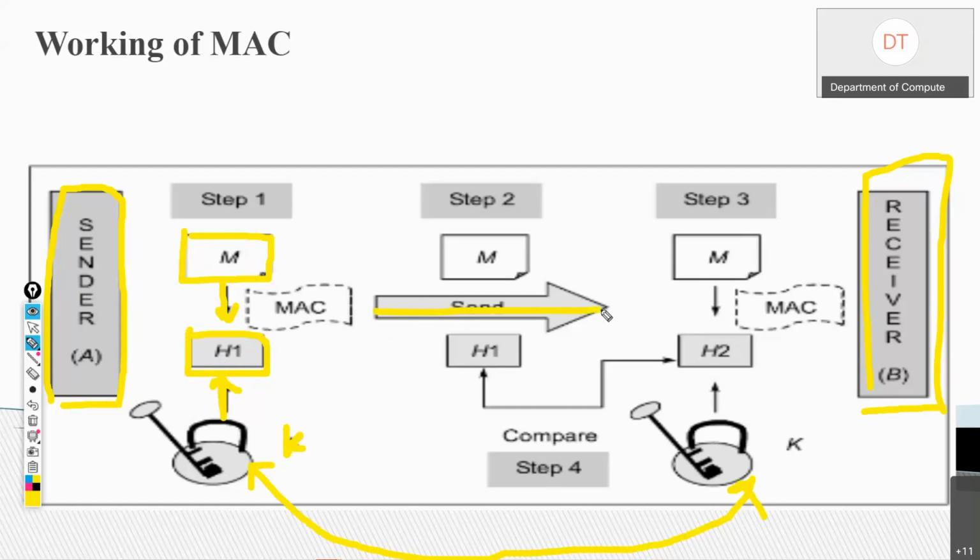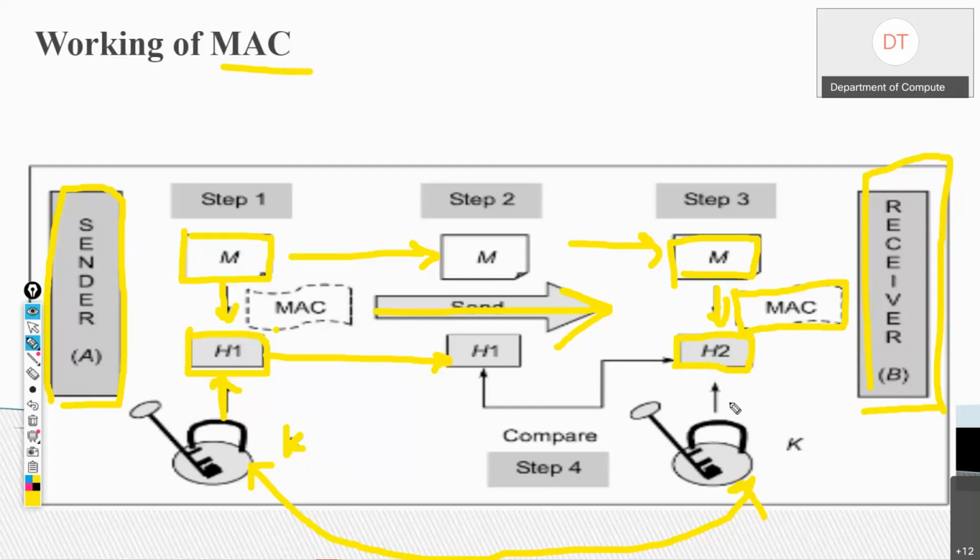Now sender A will send the original message, as well as this H1 to B. H1 is nothing but our MAC. So he would send this MAC as well as this message to B. Now receiver B is receiving the message. So receiver B will again calculate the message authentication code, that is known here as H2.